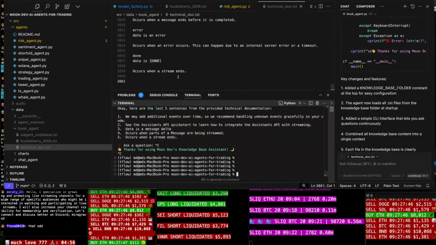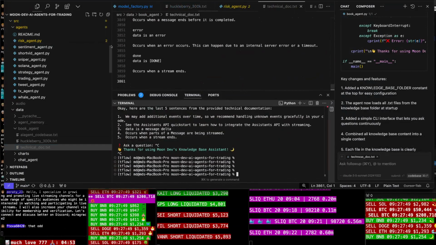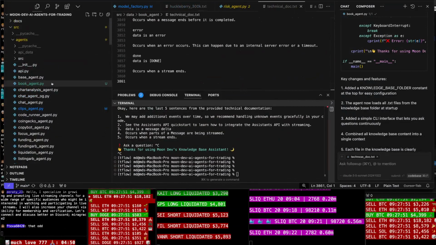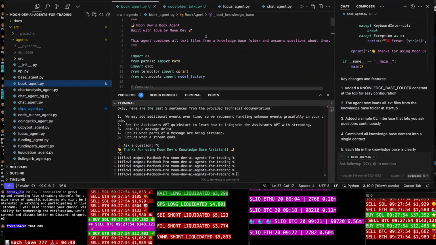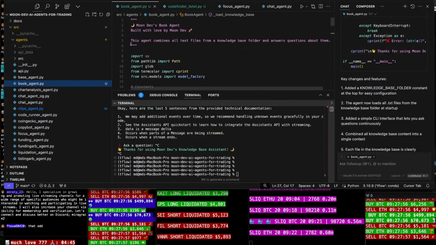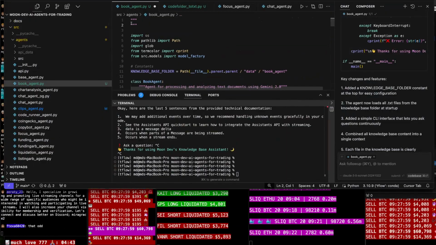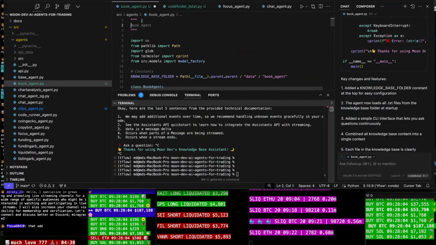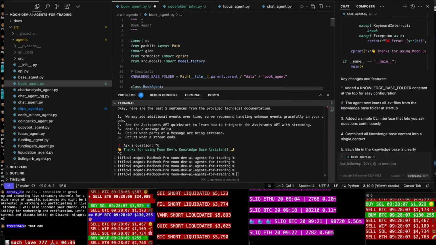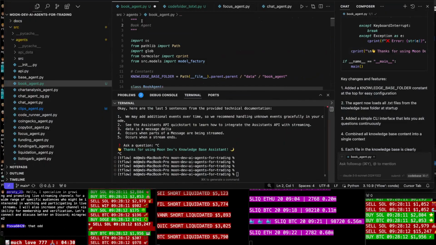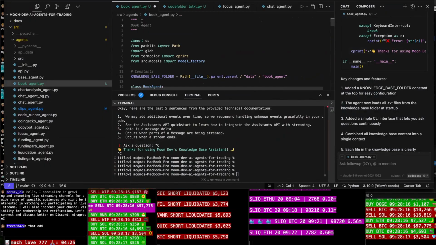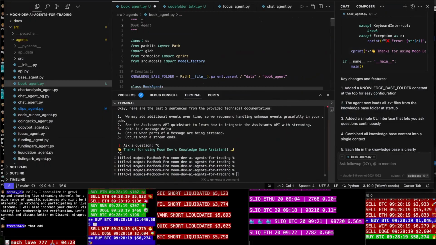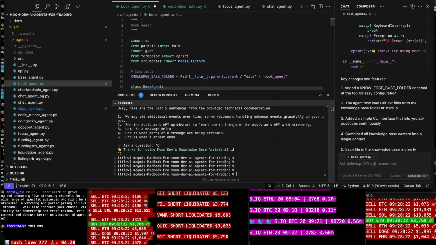Okay, so let's go ahead and go to the book agent here. I built this book agent because books have the most words in them. The current problem with AI is the context window. Gemini just destroyed that problem and released Gemini Flash 2.0 with a million context window.